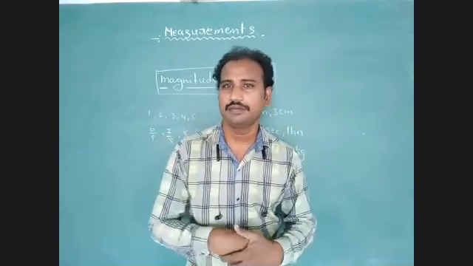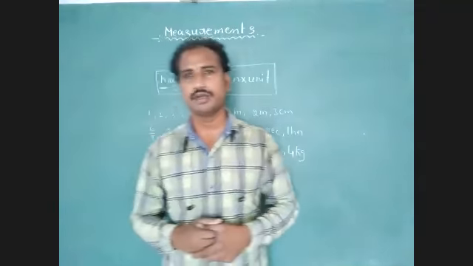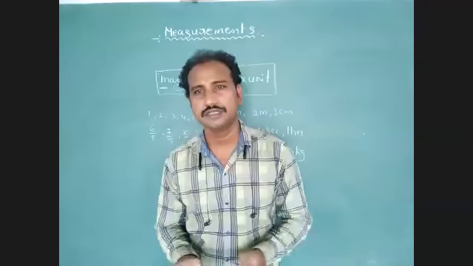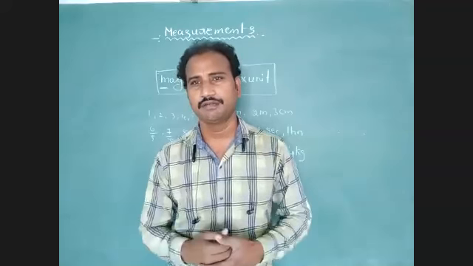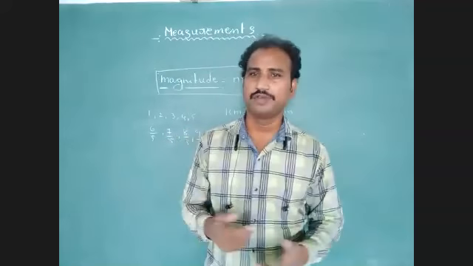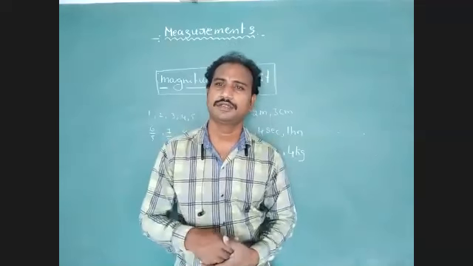For example, to calculate time we require one instrument: wristwatch, wall clock, digital watch. These all calculate time. To calculate the weight of an object we can use a weight machine, physical balance, or analytical balance.